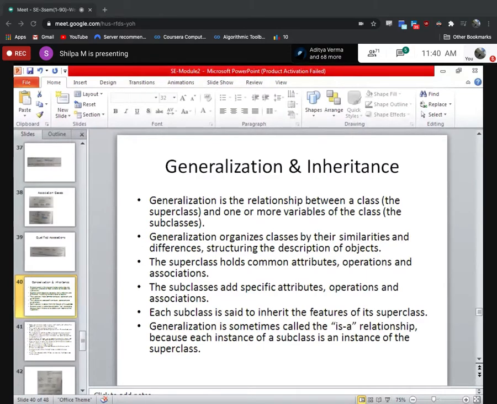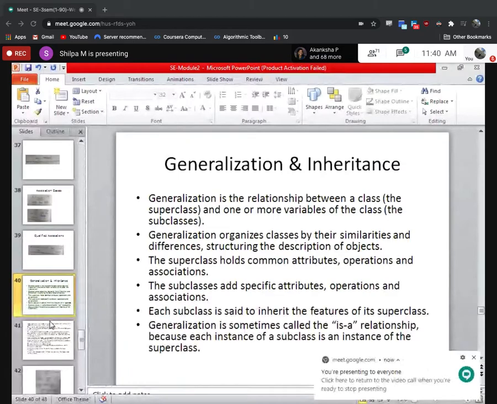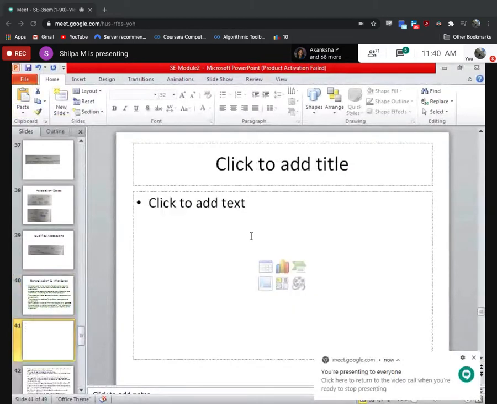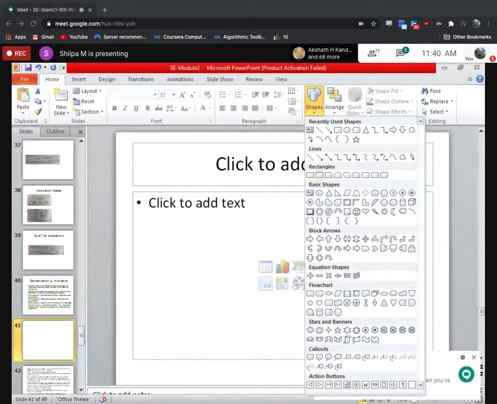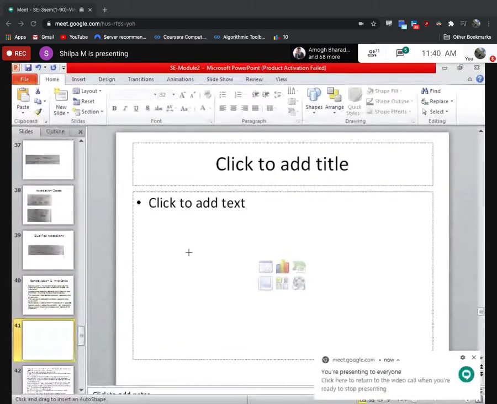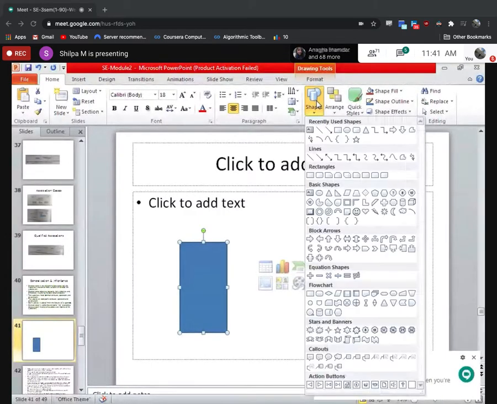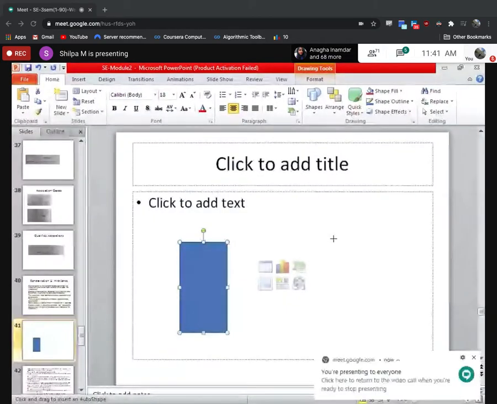Let's say, for example, there are two classes, one parent and the other child. This one I will take a little bit of time to make you understand. Please try to follow. Let's think that this is one class.